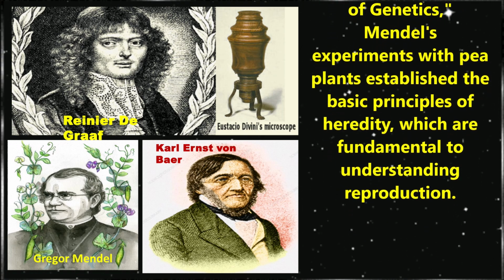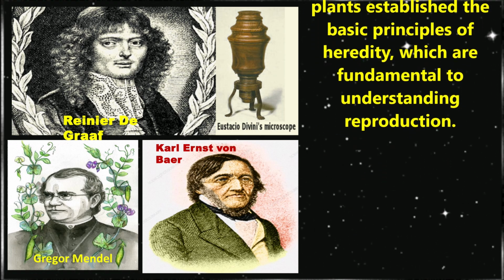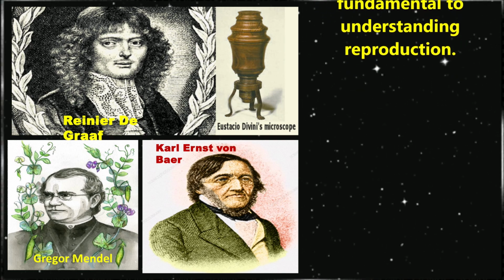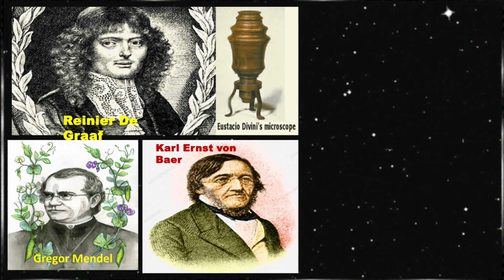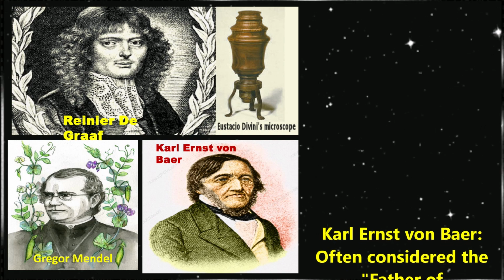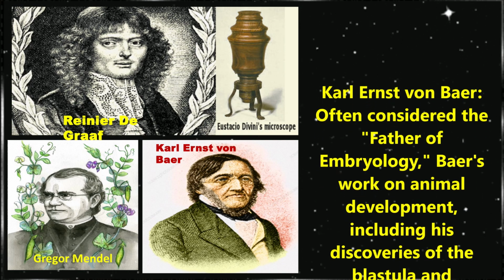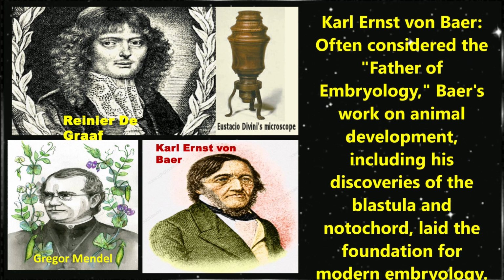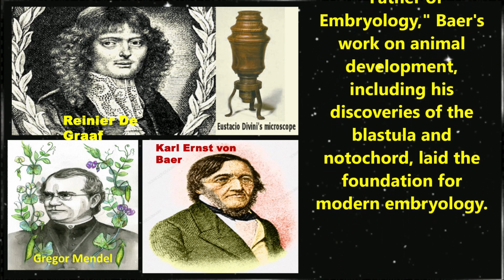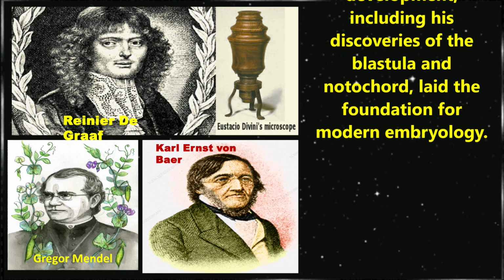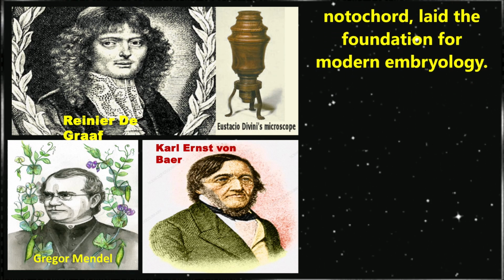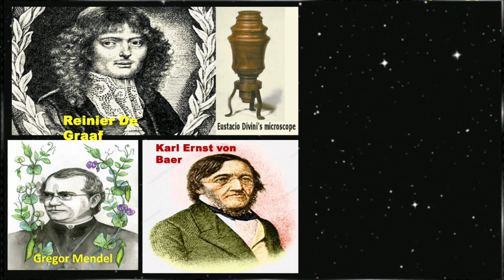Mendel's experiments with plants established the basic principles of heredity which are fundamental to understanding reproduction. Another scientist, Karl Ernst von Baer, is often considered the father of embryology. Baer's work on animal development, including his discoveries of the blastula and notochord, laid the foundation of modern embryology.